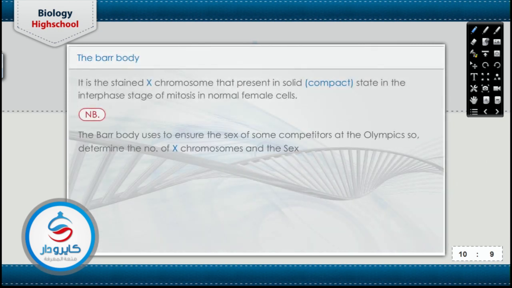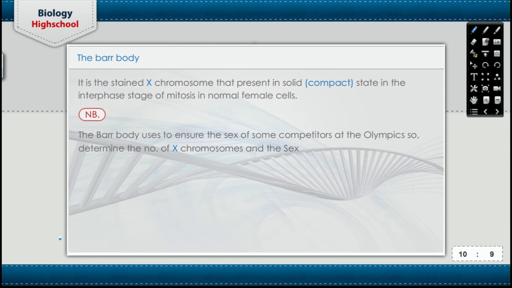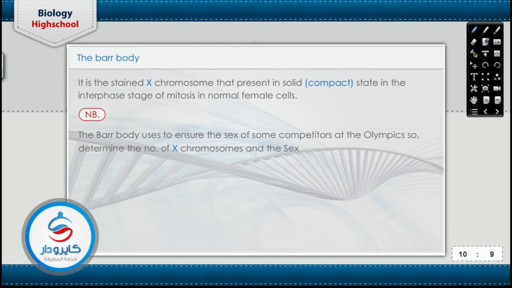The bar body is a stained X chromosome that present in the solid or compact state in the interphase stage of the mitosis division of the normal female cells. The bar body used to ensure the sex of some competitors at the Olympics. So that determines the number of X chromosomes and the sex of the individual.